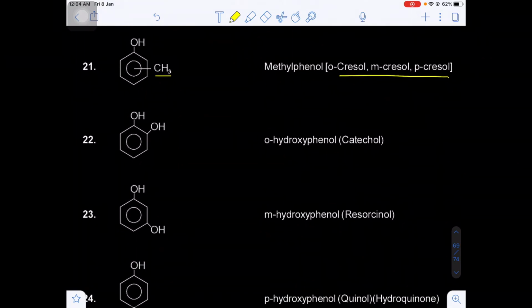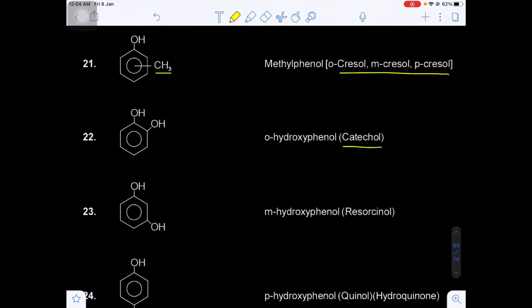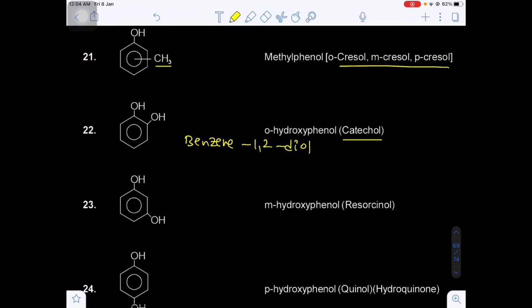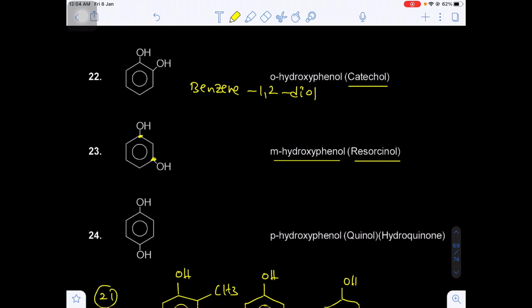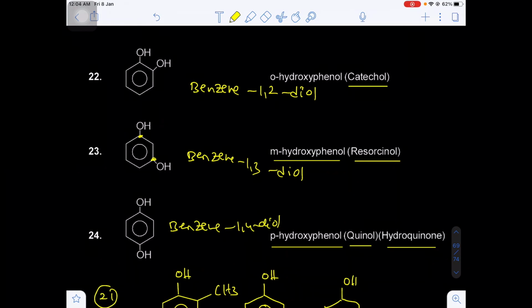Now next one, when two OH groups are present, that is called catechol, otherwise benzene 1,2-diol, otherwise orthohydroxyphenol. Now this is the first carbon, this is the third carbon, so metahydroxyphenol is known as resorcinol. Now this is benzene 1,3-diol, and this is benzene 1,4-diol, parahydroxyphenol, quinol, otherwise hydroquinone.